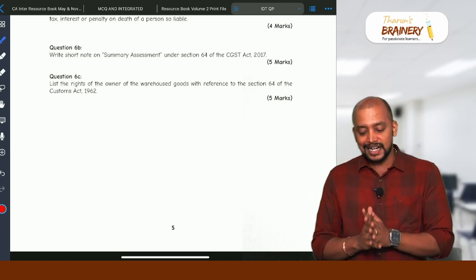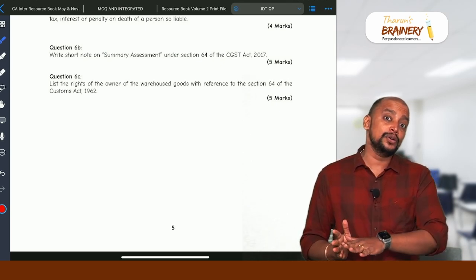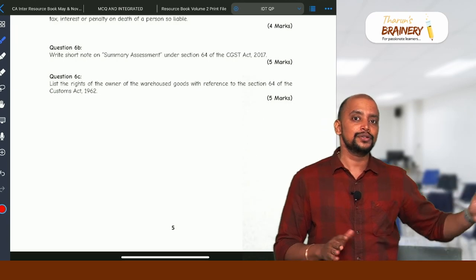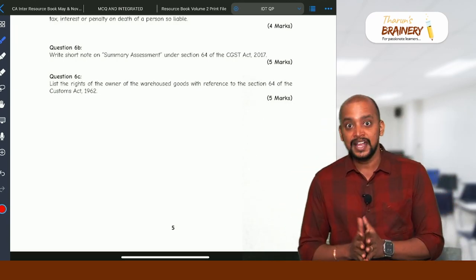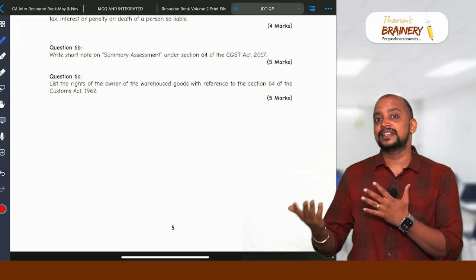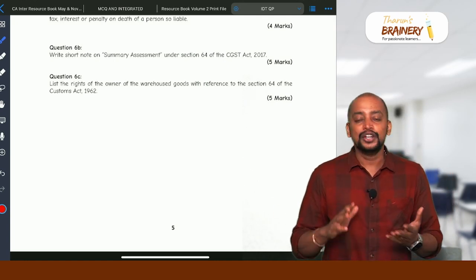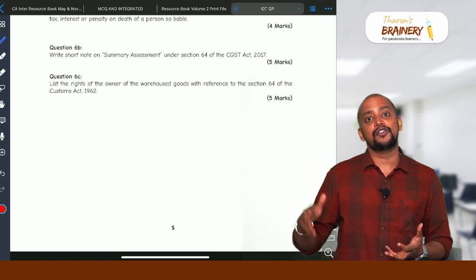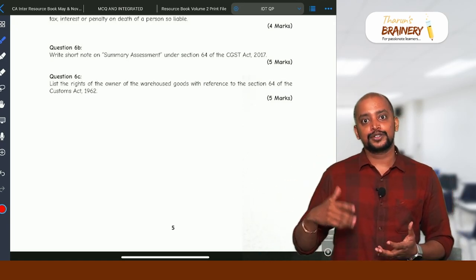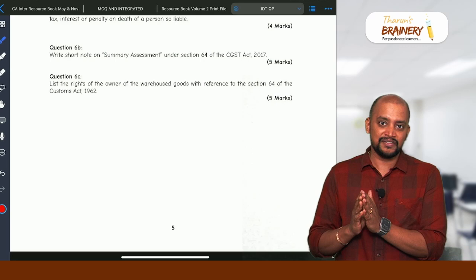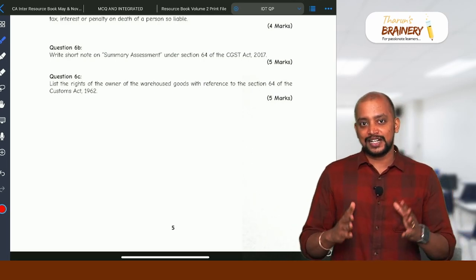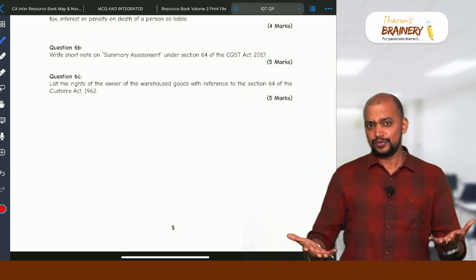And the indirect tax paper this time, compared to other attempts like May 23, November 22 or May 22, November 23, is easy. But I don't know whether the same will be there in May 24. Reason being, new syllabus, so definitely they may not retain the same standard. In the new syllabus, they have already removed one paper also. So 3 papers are only there. So that's the reason why we cannot expect the same kind. So maybe it is like a farewell, or set off to the students.